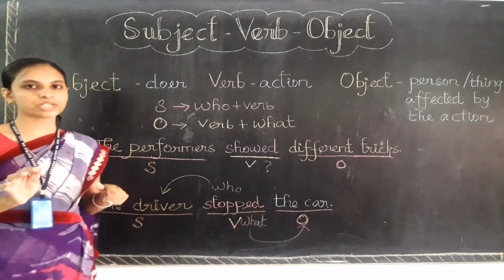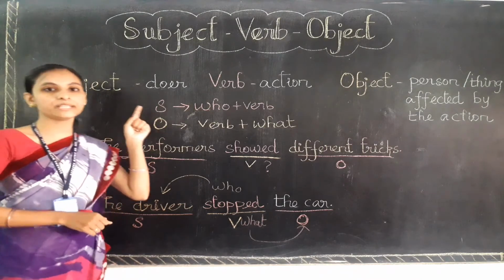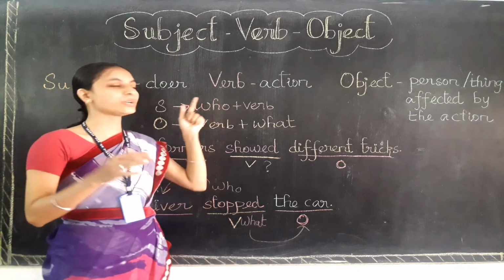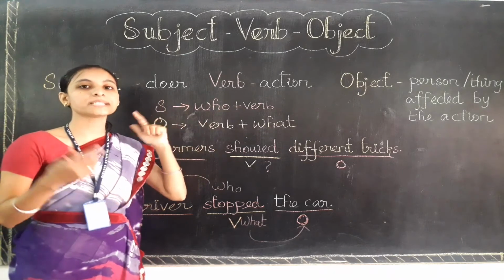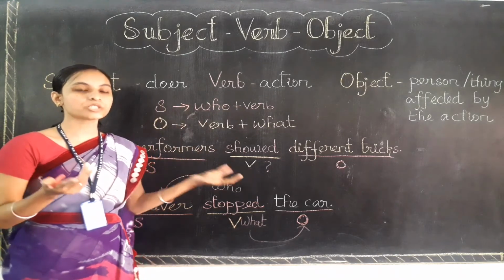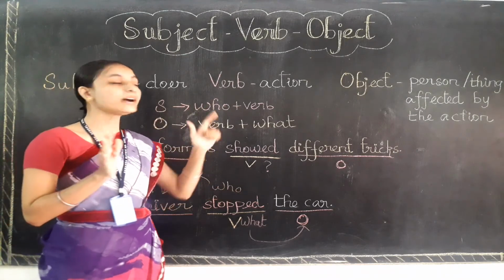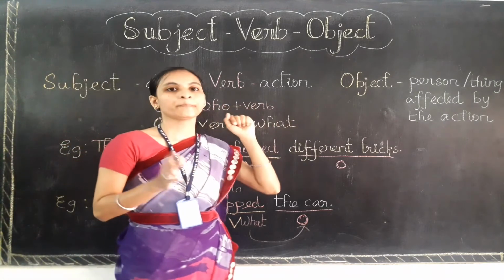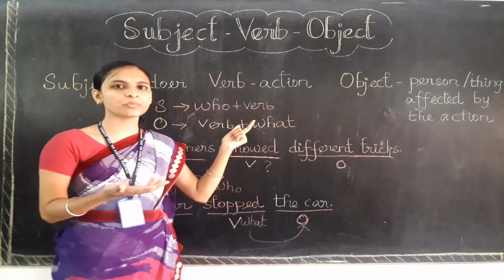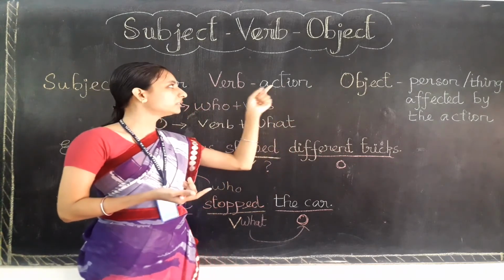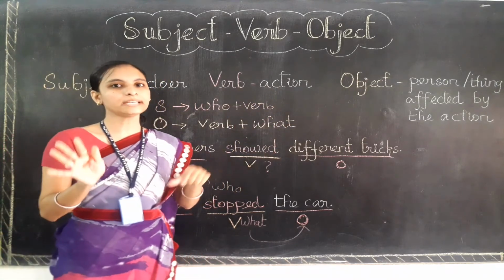So are you clear, children, about this topic, that is subject, verb, object? What is a subject? A subject means the doer of the action, who is doing the action, that person is the subject. And what is a verb? Verb means the action words, like jump, stop, show, eat. All the action words are verbs only. And what about the object? Object means it is a person or thing which is affected by or which is followed by the action. Without an object the verb is incomplete, and the sentence also looks like an incomplete sentence.